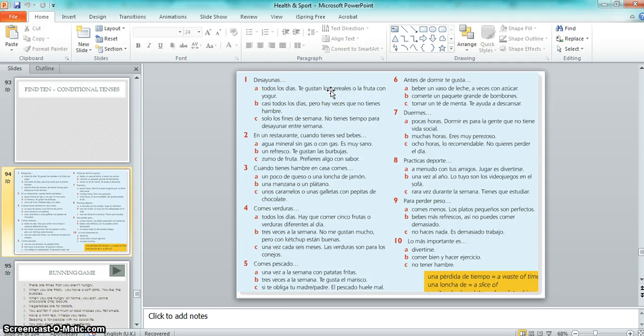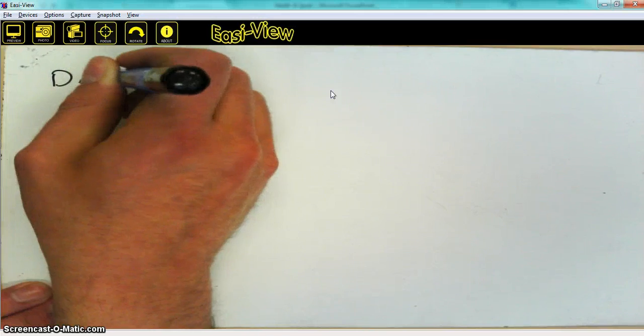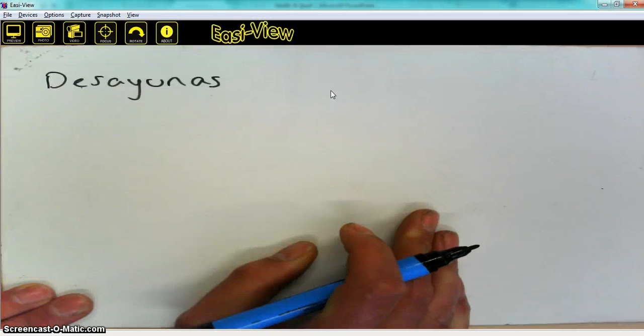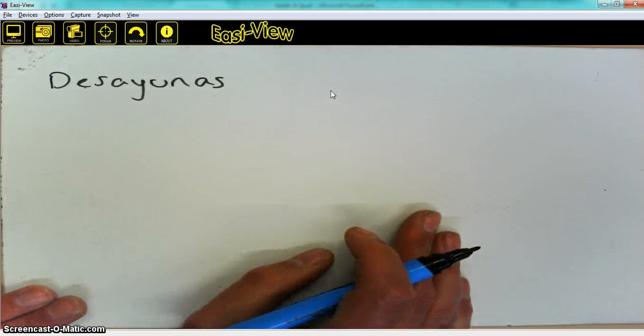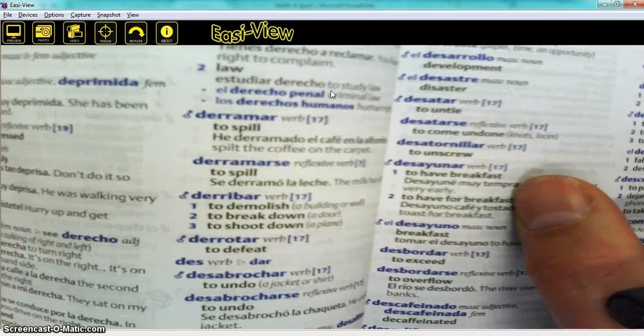So here it says, desayunas todos los días. So first thing that I need to do is change the verb from desayunas, so it starts off looking like this, and I need to put that into the first person. Now, first of all, I'm going to take my Spanish dictionary and check to see whether this is a regular or an irregular verb. So if I just go into desayunar, where are we? Desayunar is on the right page to begin with. And it says there that it's a verb 17.